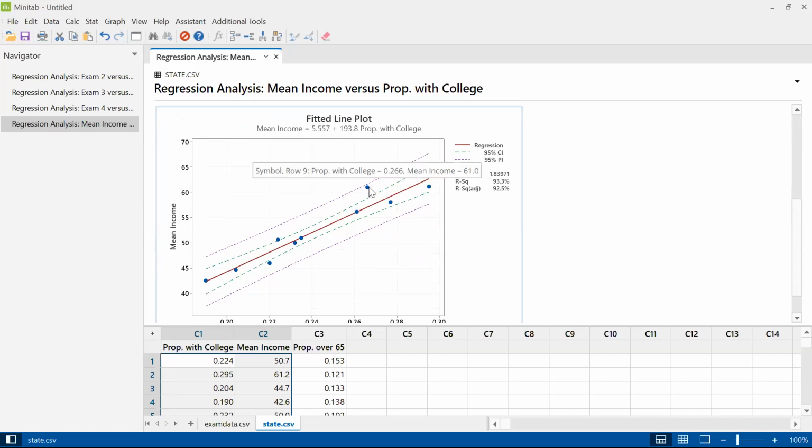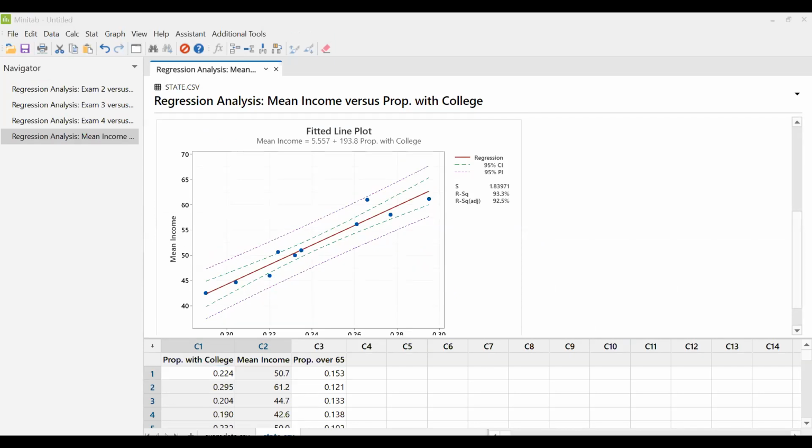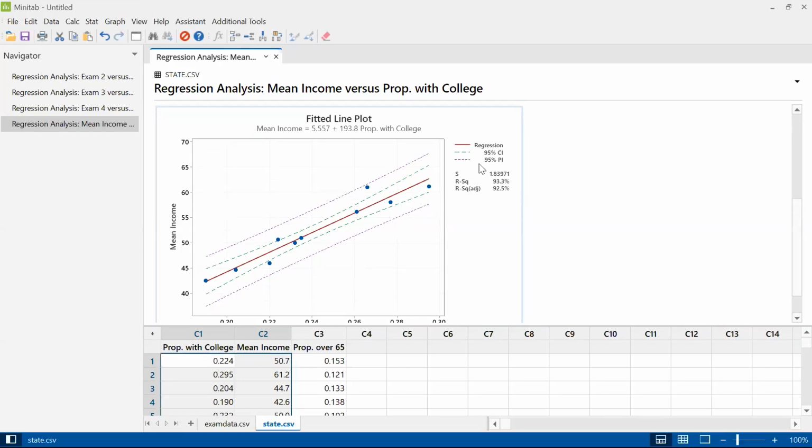So that 26 and 61. Which state was that? Let me just look that up. 26. That's California. So they have a high proportion in college, but only a slightly high mean income for whatever reason. And yeah, they're way more in a line than our previous examples.